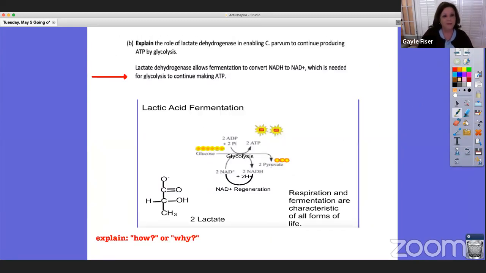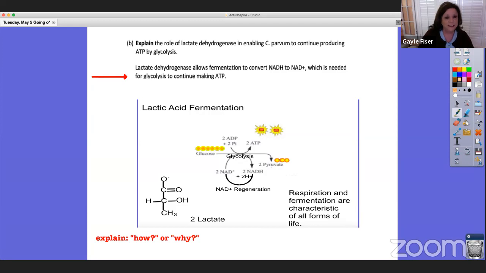All right, so B, explain. So let's go look at explain, how or why, okay? So not just a description, but how or why is this happening? So explain the role of lactate dehydrogenase in enabling C. parvum to continue producing ATP by glycolysis. So hopefully your response included lactate dehydrogenase allows fermentation to convert NADH to NAD+, which is needed for glycolysis to continue making ATP.